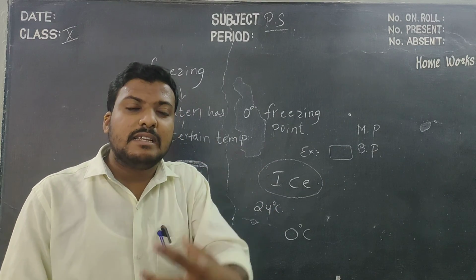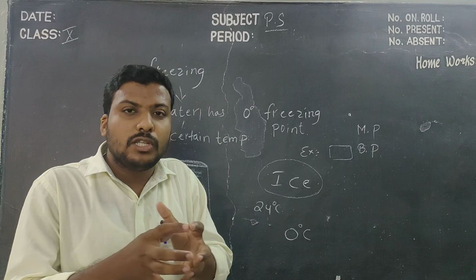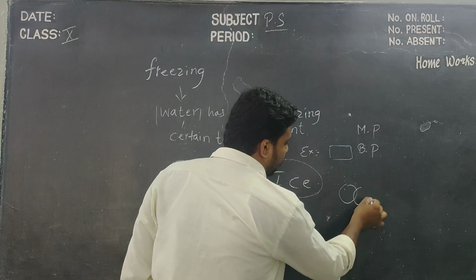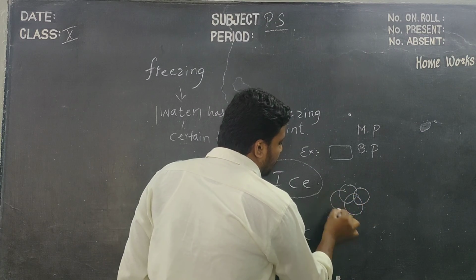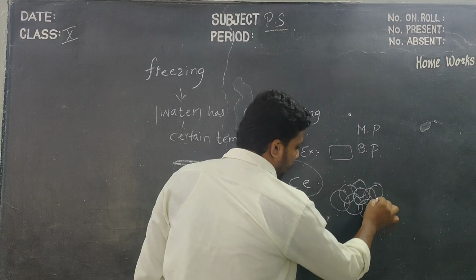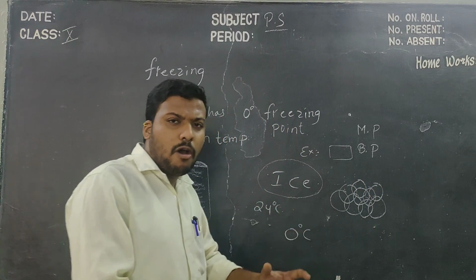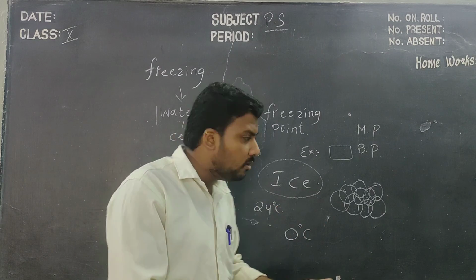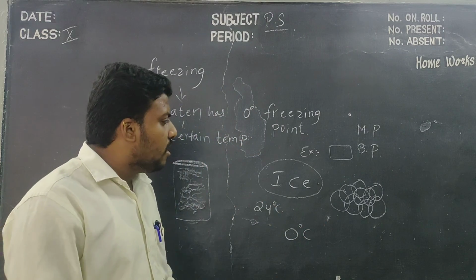when they decrease their energy, they come closer to each other and they bond, children. One molecule will bond to the other molecule. Like this, all molecules will bond to each other. Okay, they form a strong bond. That bond results in the form of ice.